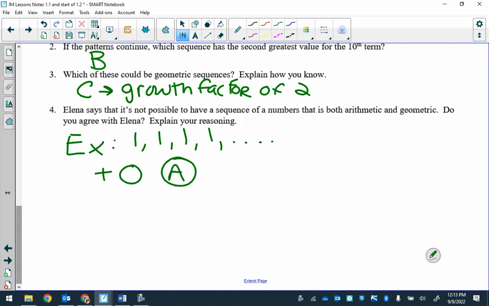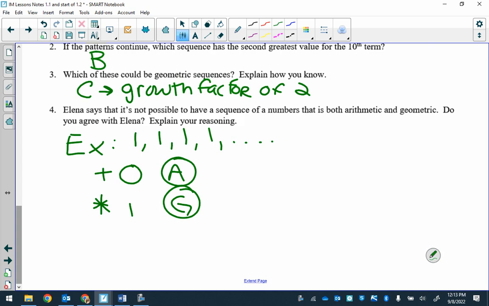That's how you would become arithmetic, right? Geometric, you would multiply by 1. It would be the same thing. So in this particular case, this sequence, it can happen where you are both arithmetic and geometric, have a common difference, and also have a common ratio. Okay, does that make sense?